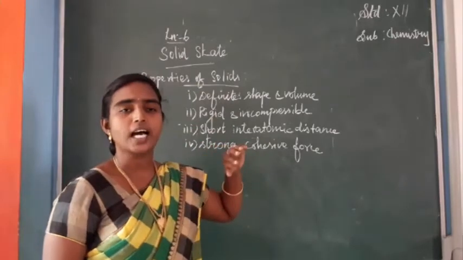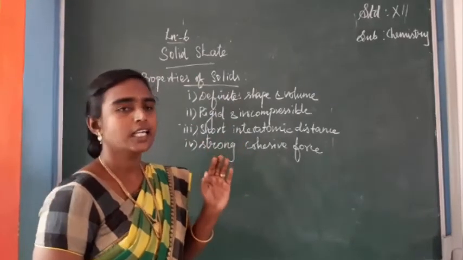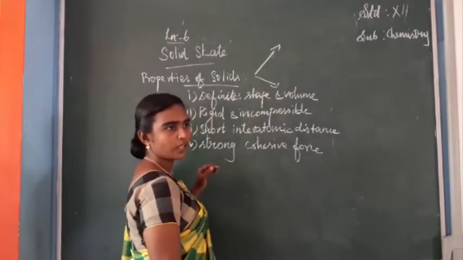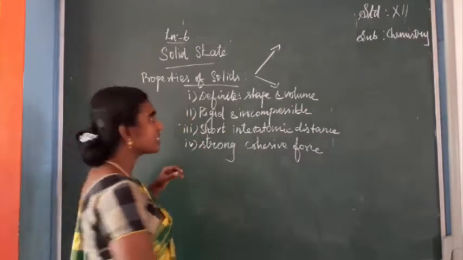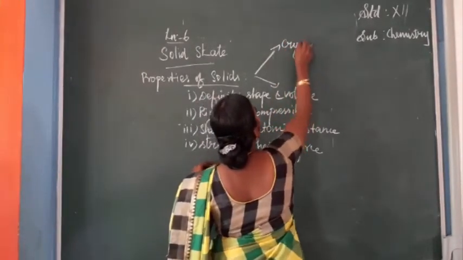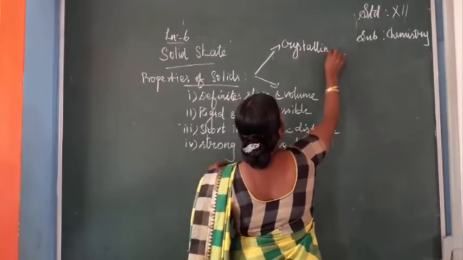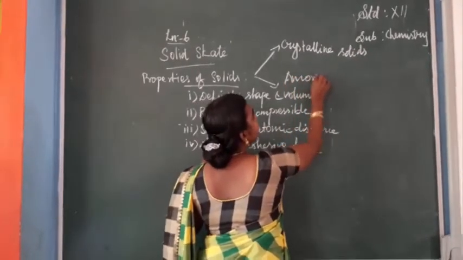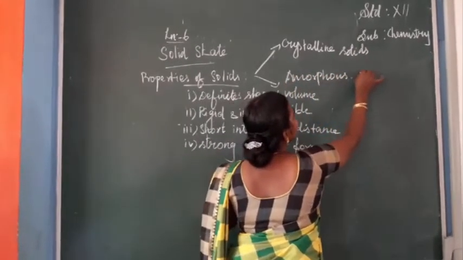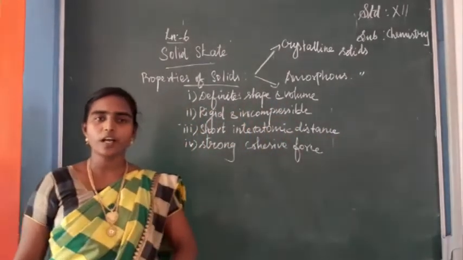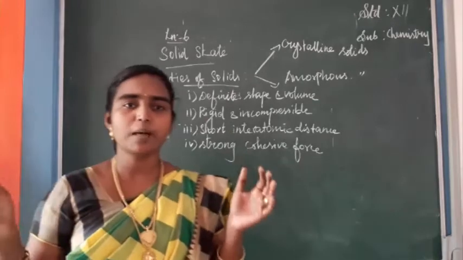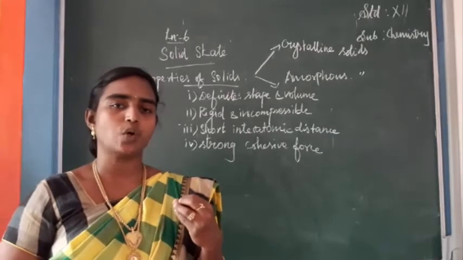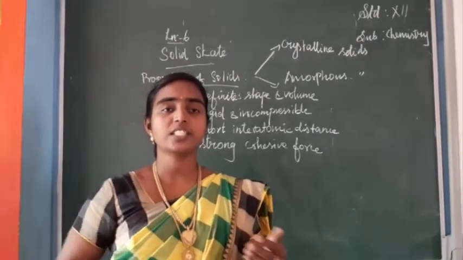Depending upon their nature, solids are classified into crystalline solids and amorphous solids. So the major classification of solids is crystalline solids and amorphous solids. Crystalline solids you have seen. We can say examples are sodium chloride and diamond. These are all examples of a crystalline solid. Okay, I will say the definition for this.